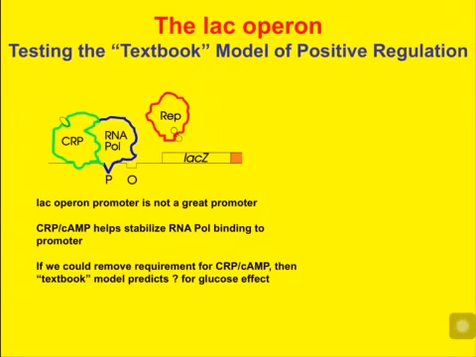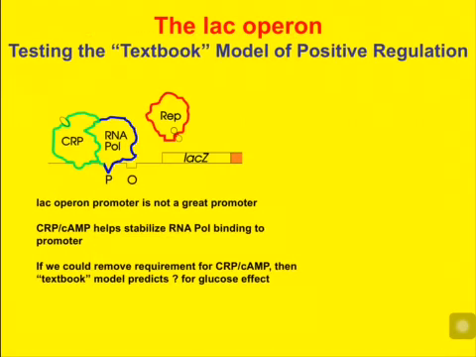So here's the setup. They know that the lac Operon promoter is not a great promoter. They know that CRP with cyclic AMP helps stabilize RNA polymerase binding to the promoter. So they asked themselves, if we could remove the requirements for CRP and cyclic AMP, what would the textbook model predict for the glucose effect? Well, first of all, let's think about how you could remove the requirement for CRP and cyclic AMP. Kamada et al. came up with a two-step, a double mutant way of removing that requirement.